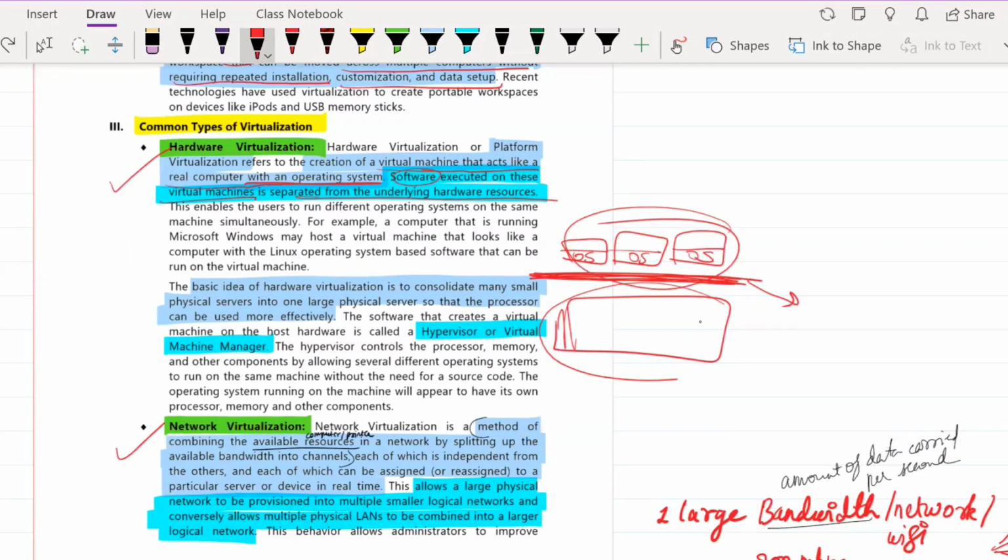Abstraction layer. Very good. It is known as your abstraction layer. Correct. Okay. Very good. Yes.